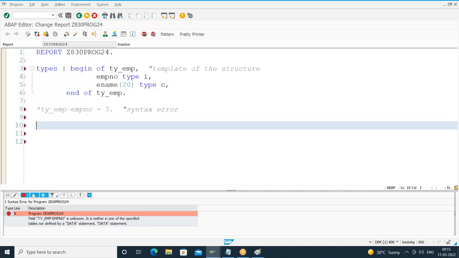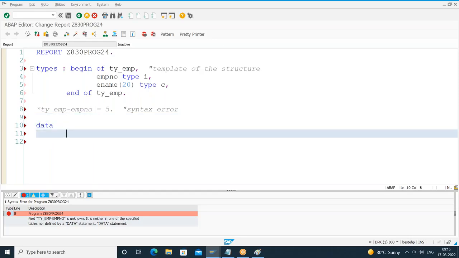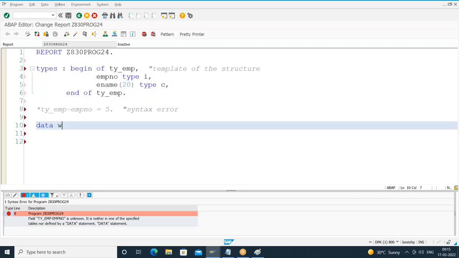So based on this template, I will create the instances. How do you create them now? DATA. I'll give a structure name, or we call it a work area, a line type, a row type. I can call it with different terminology. So you have to give a work area name. In most projects, the work area name will start with WA, WA underscore EMP. Or in some projects, you may start with LS. In some projects, you may start with GS, like this.